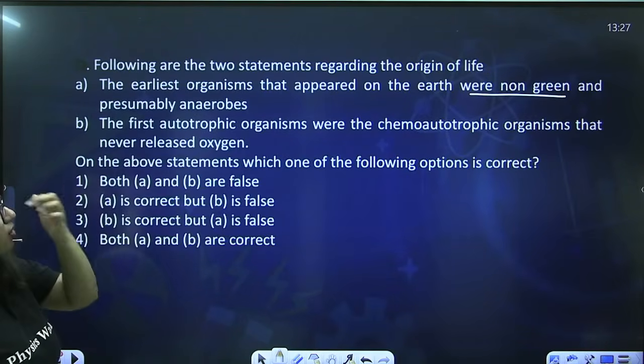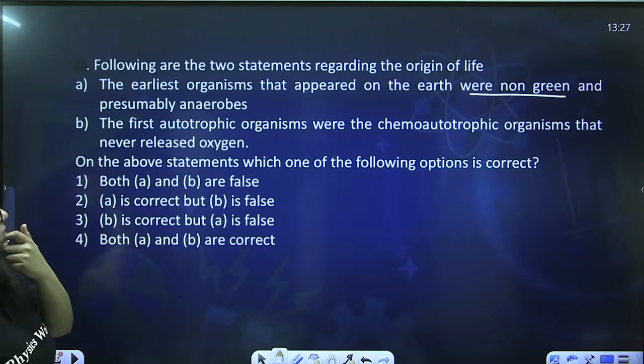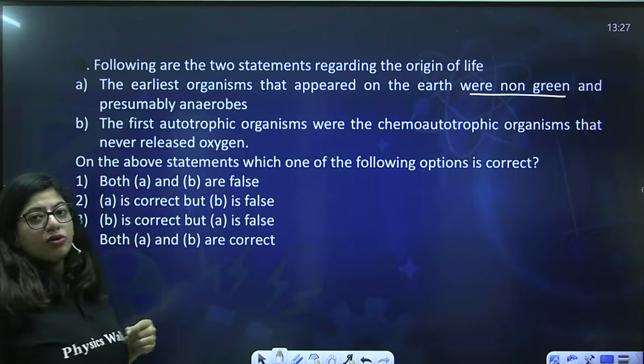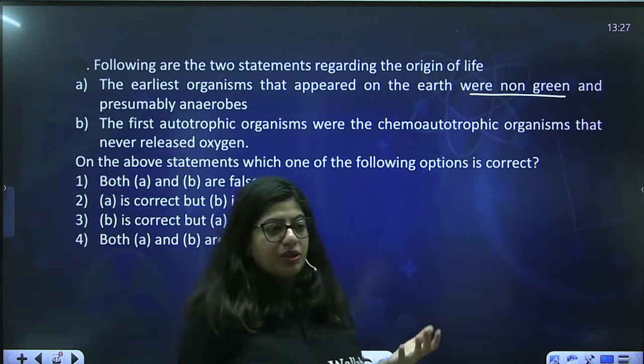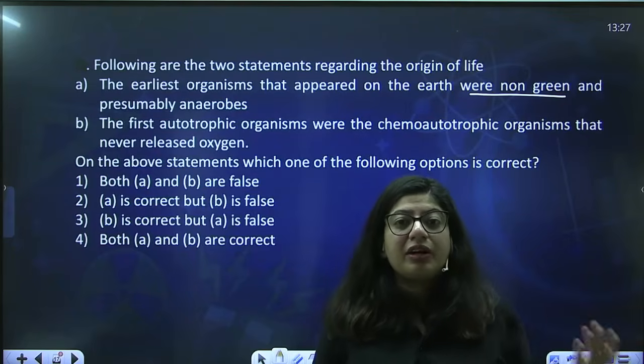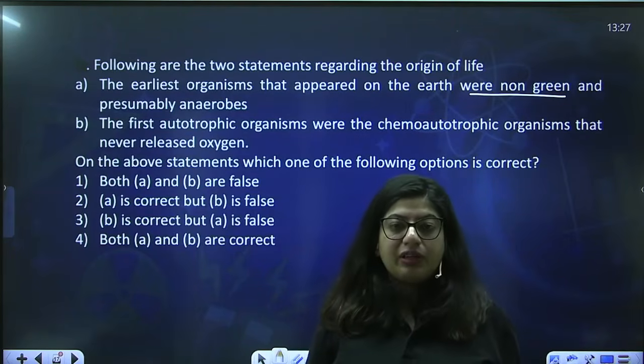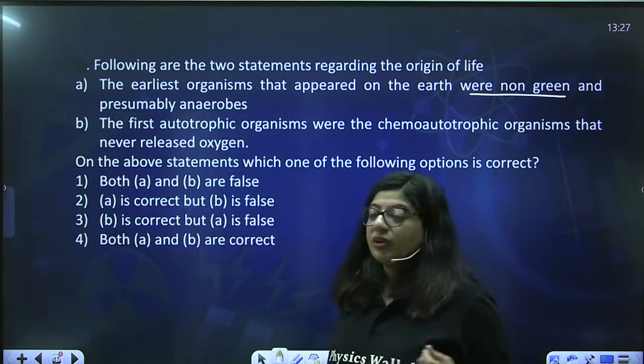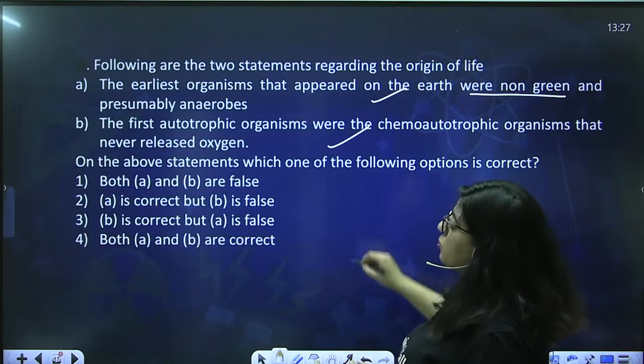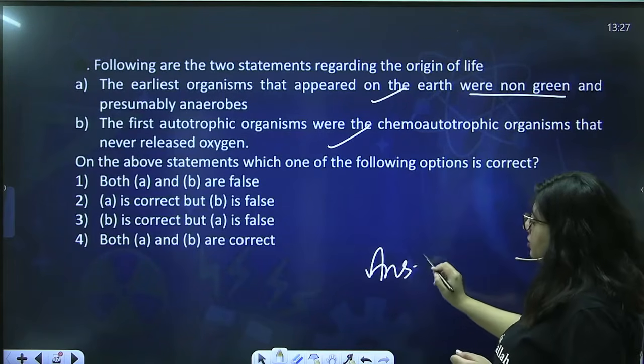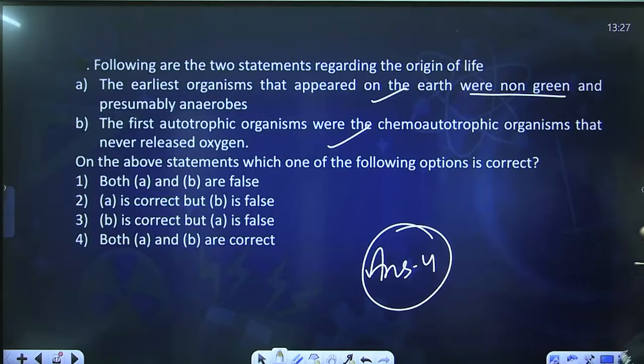The first autotrophic organisms were chemoautotrophic organisms that never release oxygen. Chemoautotrophic organisms don't release oxygen. Rather, they don't split water, they split H2S, just like sulfur bacteria, right? So they also don't release oxygen. So this statement is also right. So both statements are correct. Answer is 4. Okay. Next.